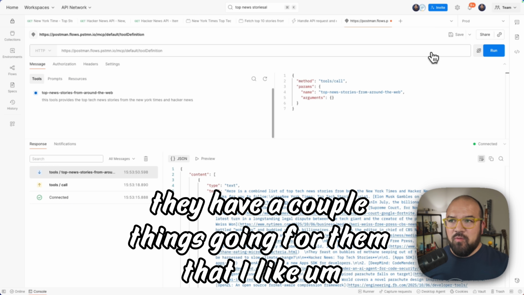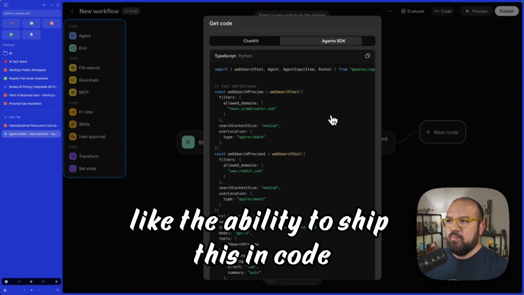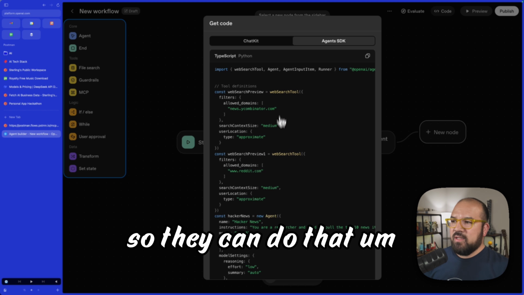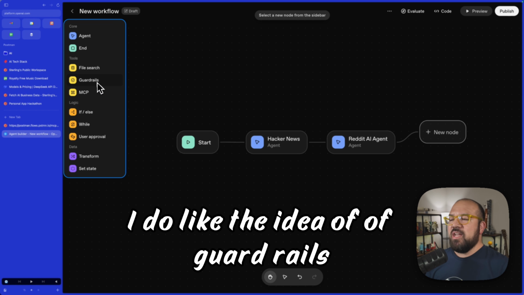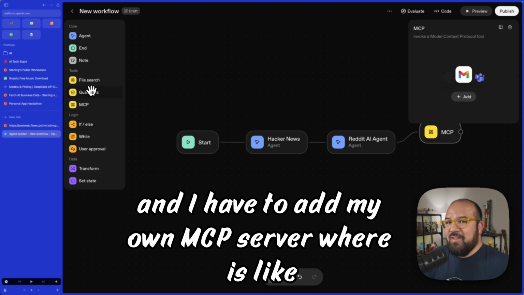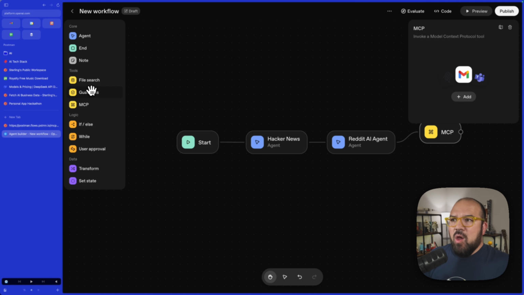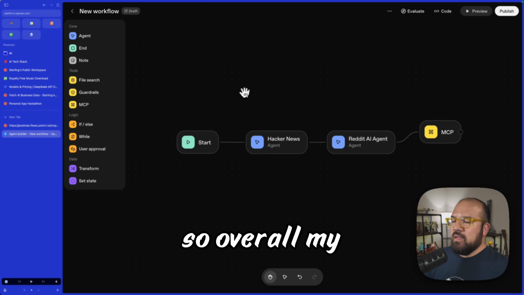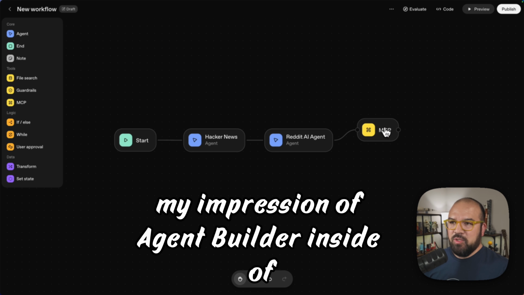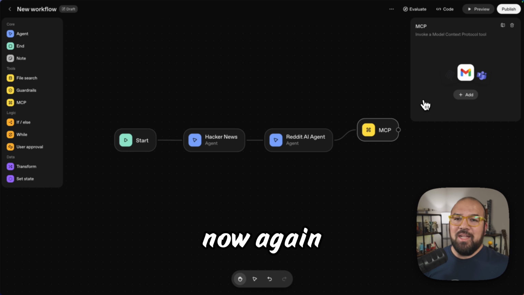They have a couple things going for them that I like. The things that I did notice is they have the ability to ship this in code, so they can do that. I can give it very specific instructions, the agents I can be very clear with. I do like the idea of guardrails, but then here's an MCP and I have to add my own MCP server. Whereas if I already have the APIs and I know the APIs exist, why not just use Postman Flows to do all of this? So overall, my impression of agent builder inside of OpenAI is not good. I think it needs a lot of work. Now, again, this is the first iteration.